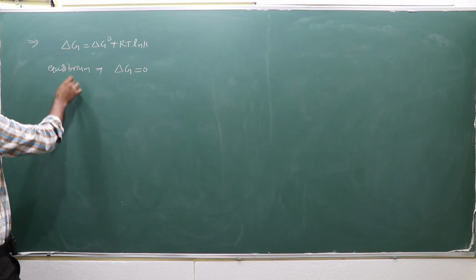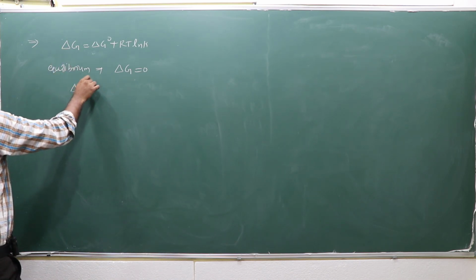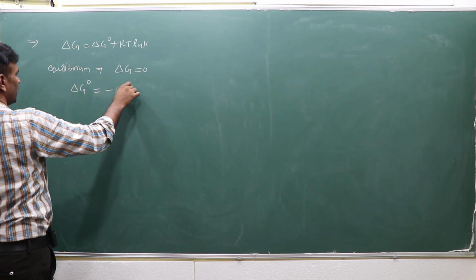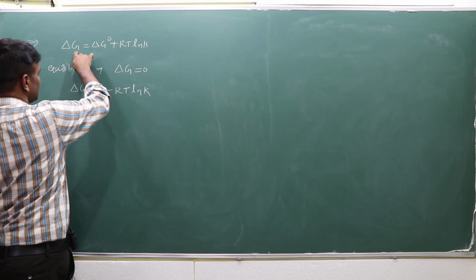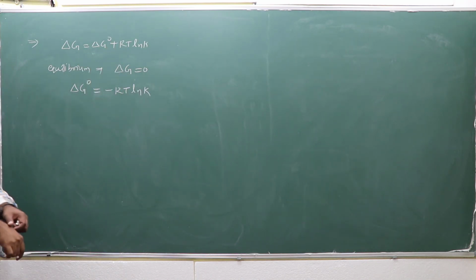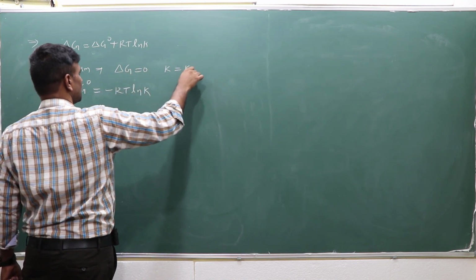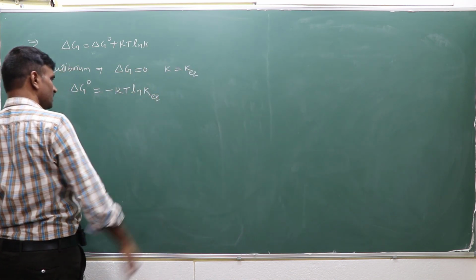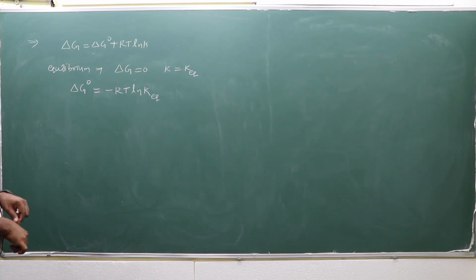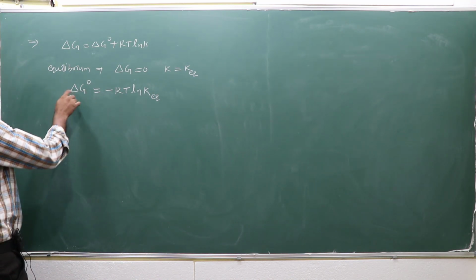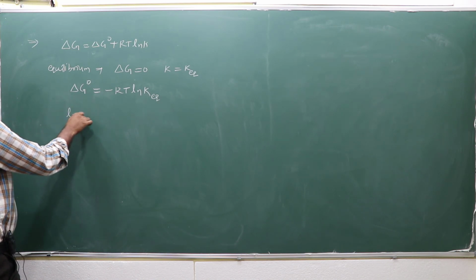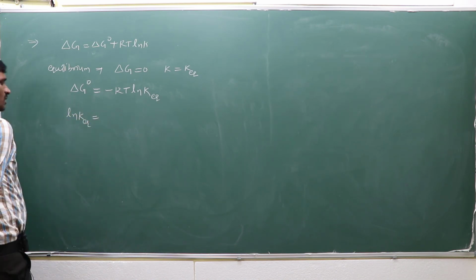When this is 0, what will happen? Delta G naught is equal to minus RT ln K. If delta G is 0, then delta G naught is equal to minus RT ln K. So at equilibrium, this K is the equilibrium constant. Based on this, ln K equilibrium is equal to what?